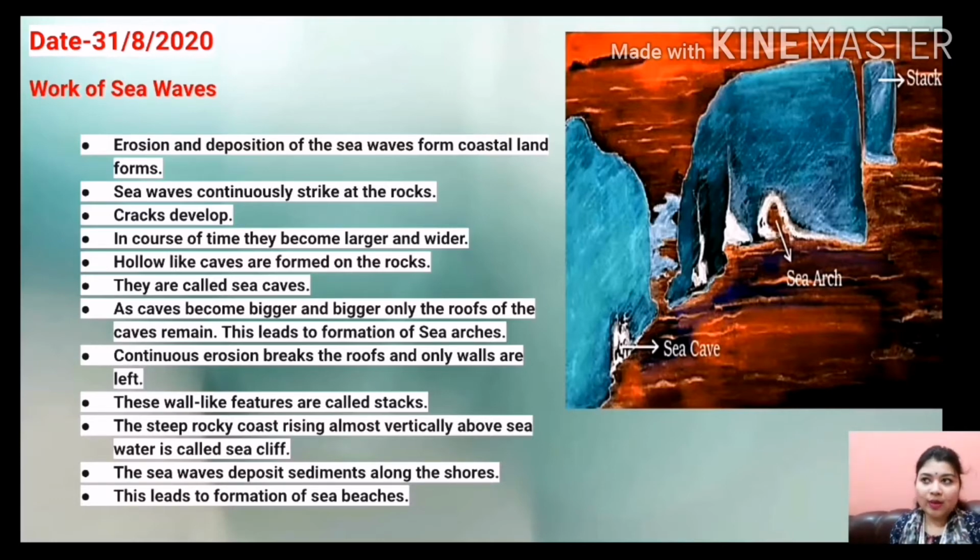And in this way, formation of sea beach takes place. So we will find beautiful sea beaches, isn't it, near the sea? So the formation of sea beach is due to the depositional activities, deposition of sediment which the waves used to bring near the sea areas. As a result, there is formation of sea beaches.